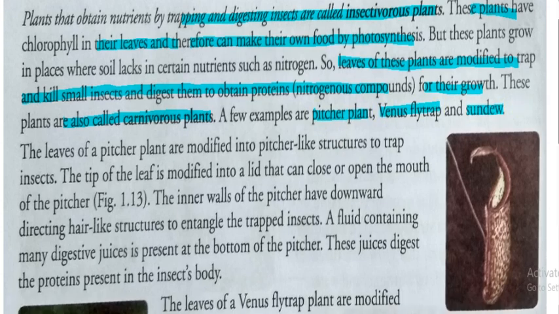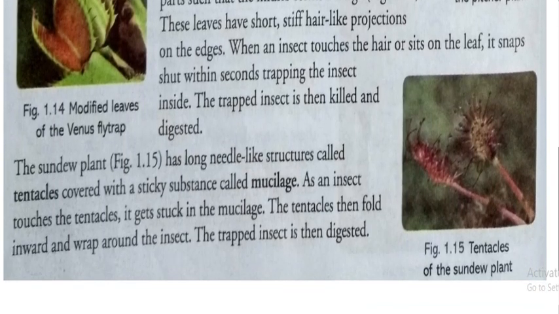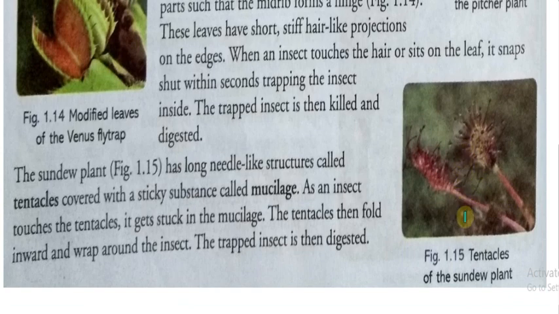Okay, so here you can see the picture of sundew. In this picture you can see long needle-like structures. These long needle-like structures are called what? Tentacles. These are very sticky, so they help to trap insects very easily. When the insect comes in touch with it, it gets stuck.